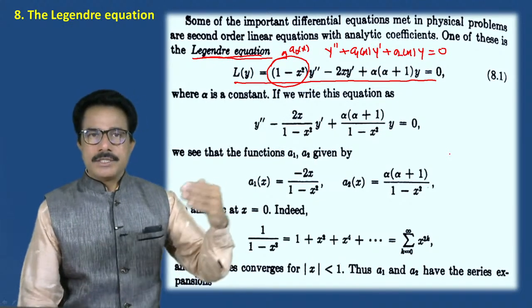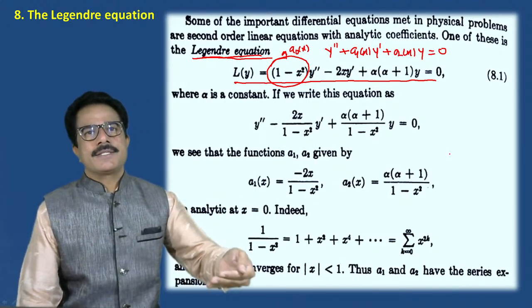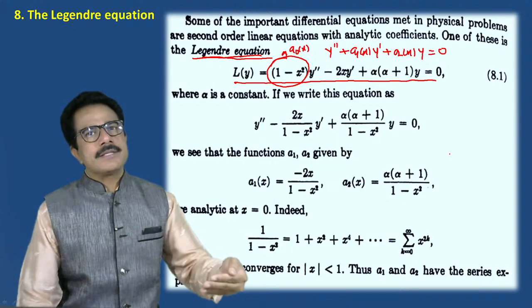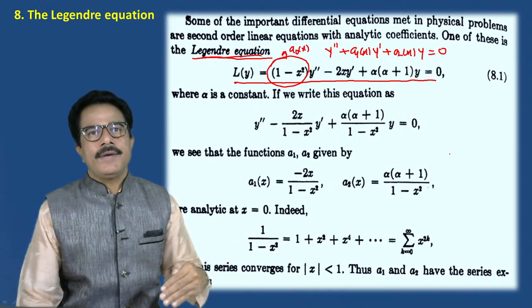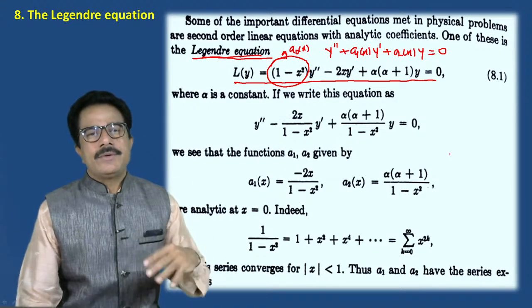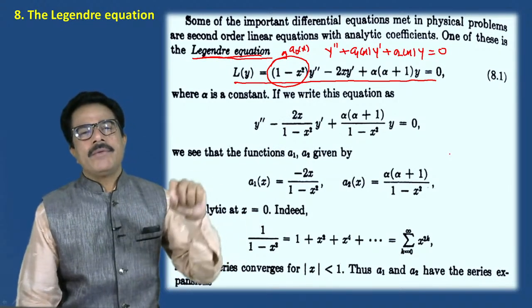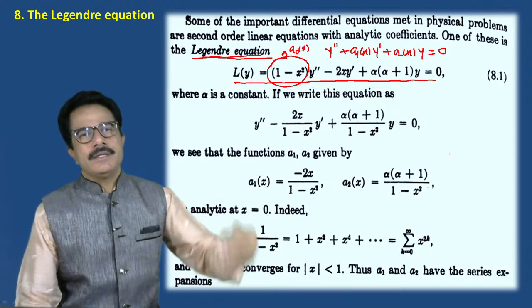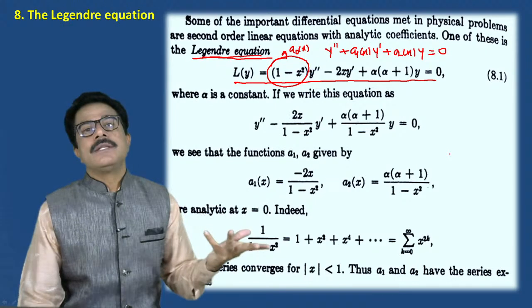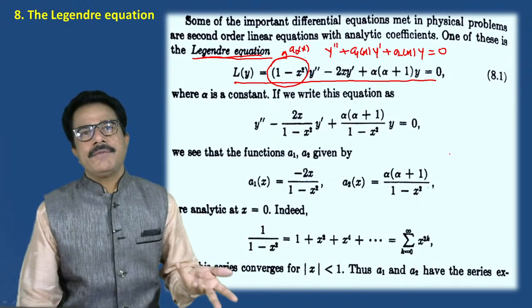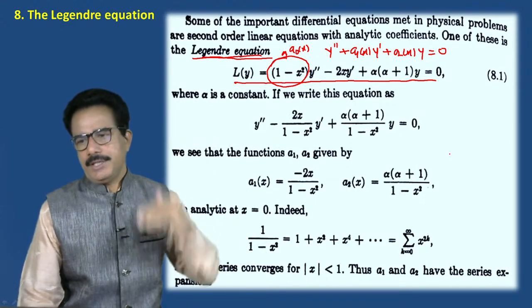According to g of x, we can write phi 1 of x. By taking the derivatives phi 1 dash, phi 2 dash, and putting these values phi 1, phi 2 in the given differential equation in the analytic form, we get the solution. One example we also saw in the last lecture.